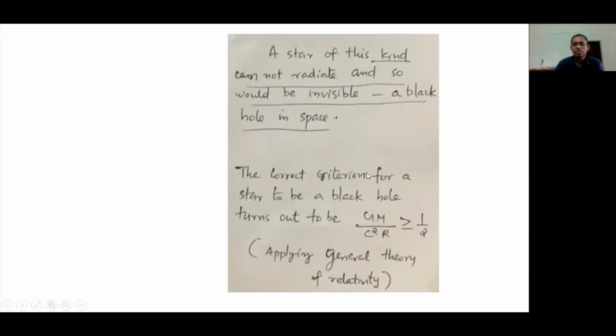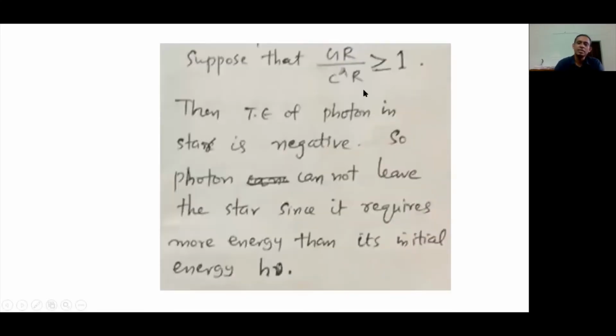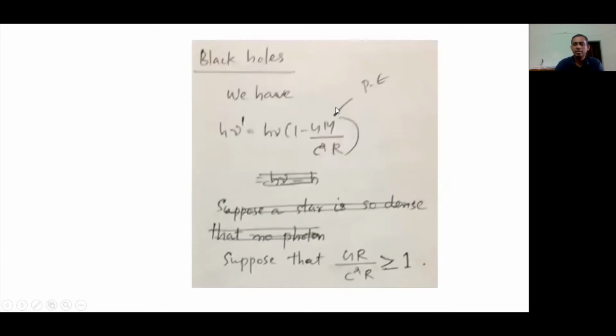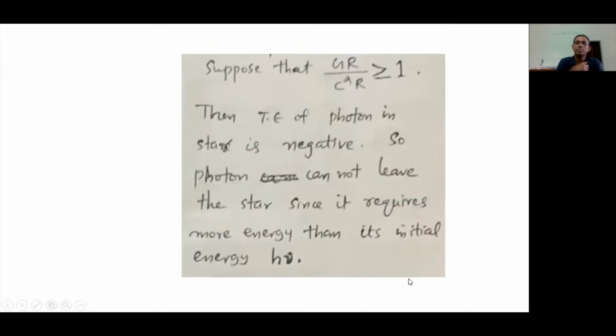This is happening when GM by c square R, where this is M, is greater than or equal to 1. Then the total energy will be negative and the photon will not be able to escape from the gravitational field. Once again, this is GM by c square R.